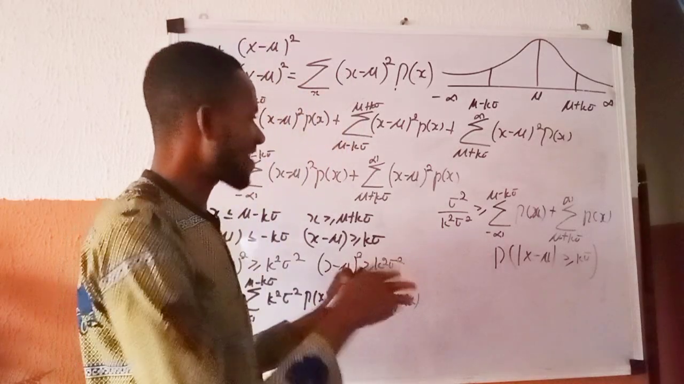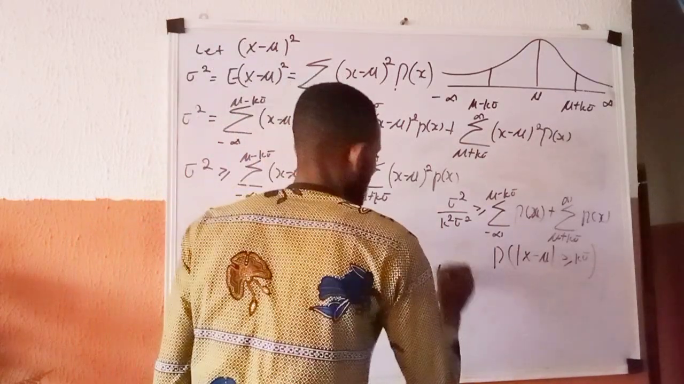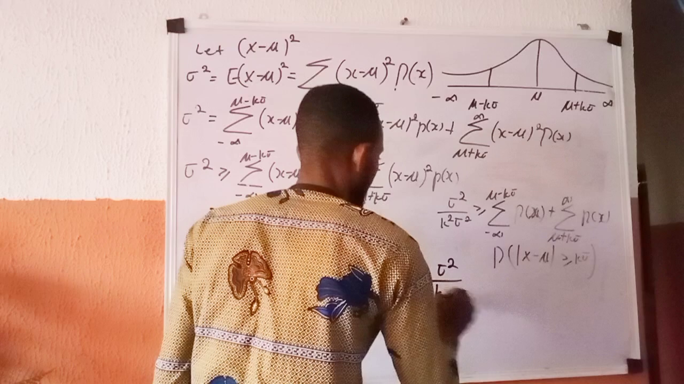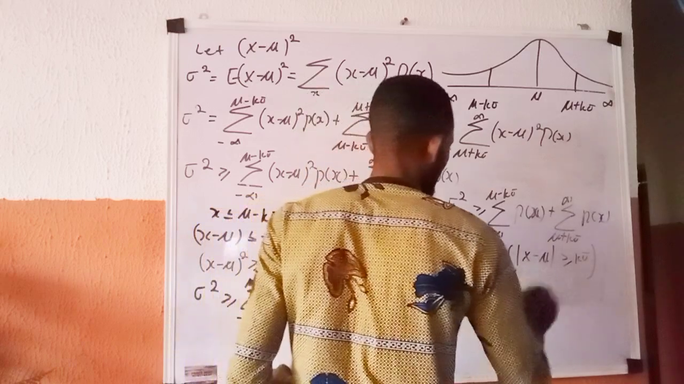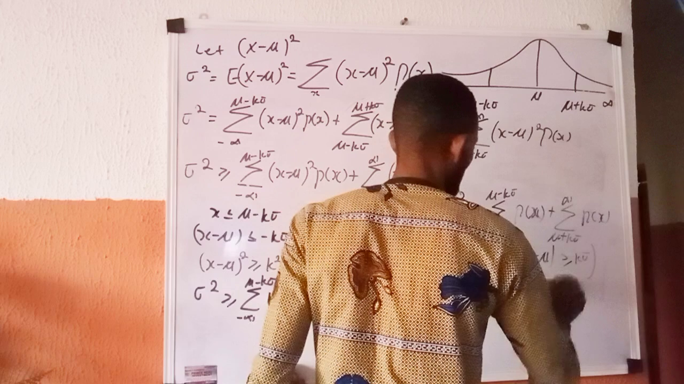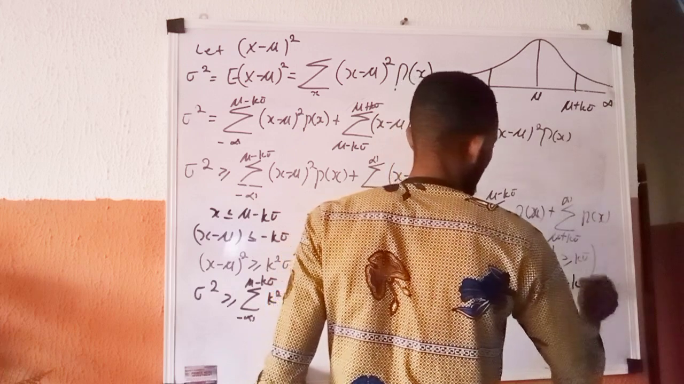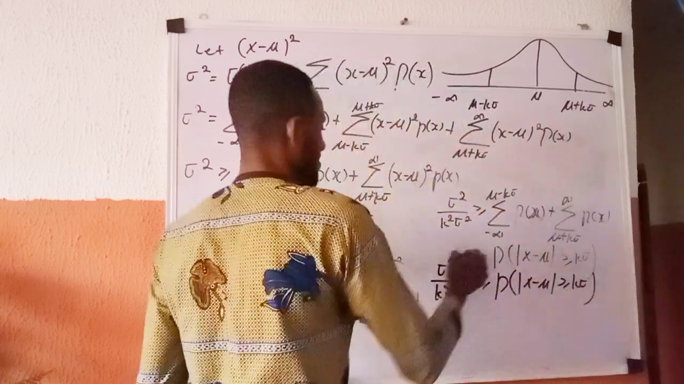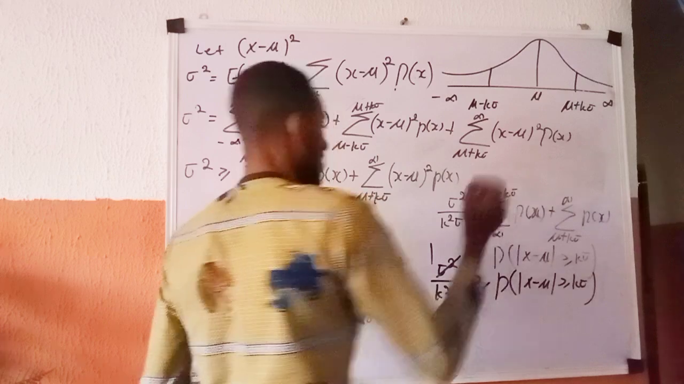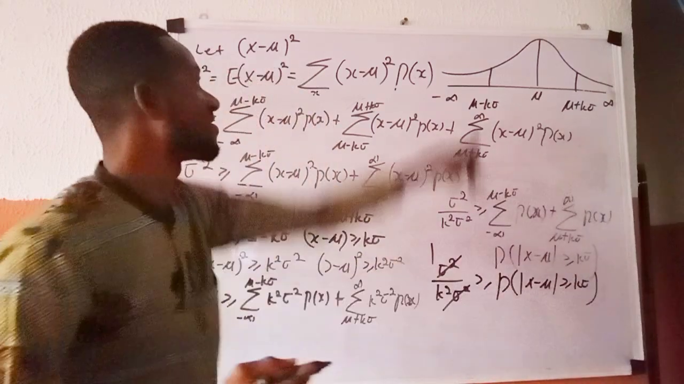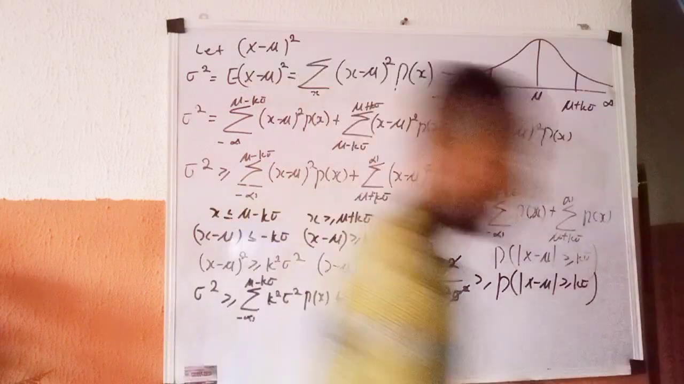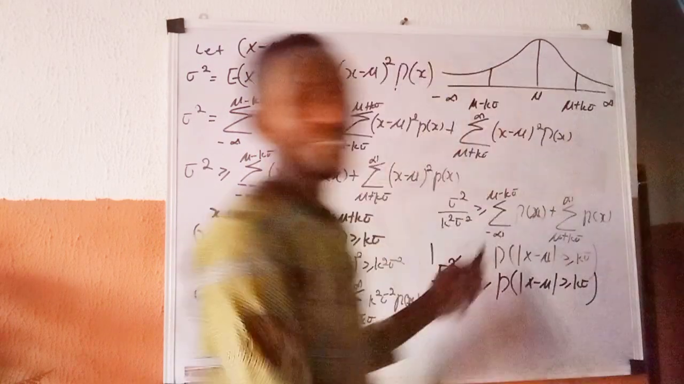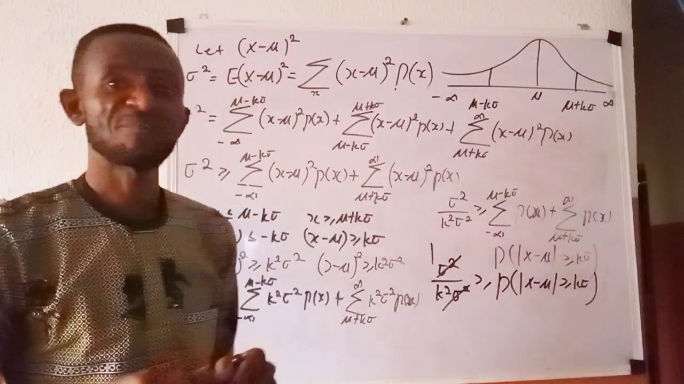So what we now have here becomes sigma squared over k squared sigma squared, which is greater than or equal to P of the absolute value of x minus mu greater than or equal to k sigma. And then this will cancel this, and you have this to be this, which is what we proved. Let me take the cover of my marker, which is exactly what we had before.